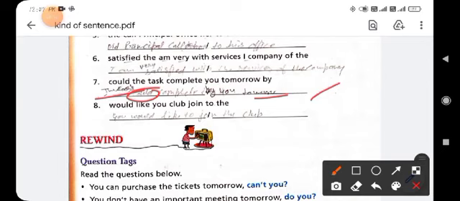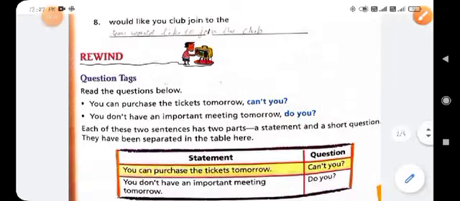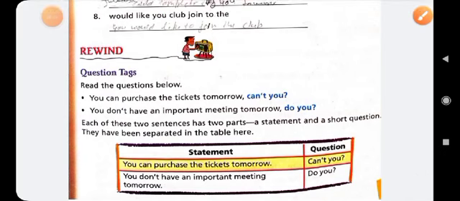Next is: "would like you to club join to the." First you arrange it in an affirmative sentence: You would like to join the club. And how can we change this sentence into an interrogative sentence? Use "would" in the beginning of the sentence. Okay, would you like to join the club? And put the question mark in the end of the sentence. Clear?